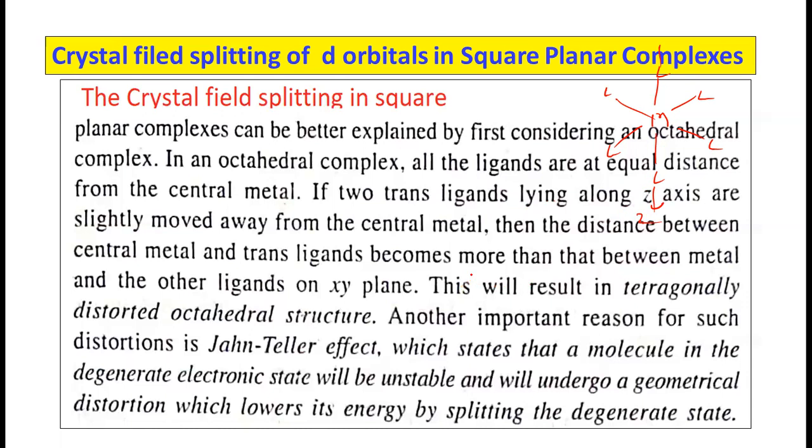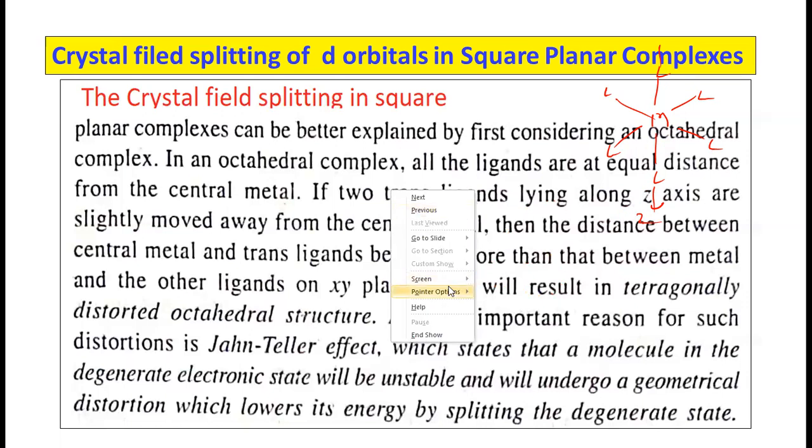The distance between the central metal and the trans ligands becomes more than that between the metal and the other ligands in the xy plane. This will result in a tetragonally distorted octahedral structure.